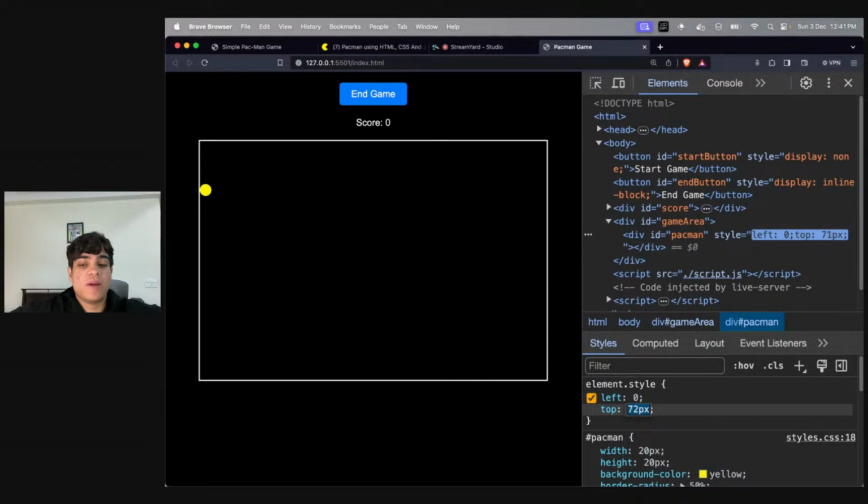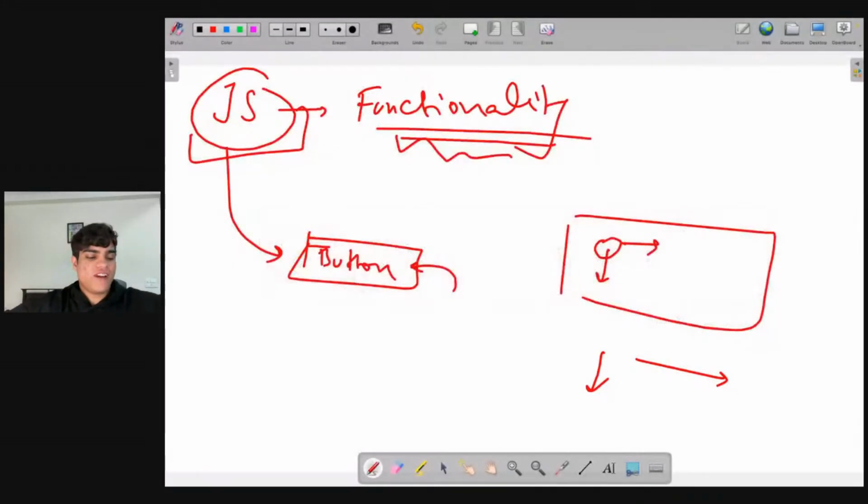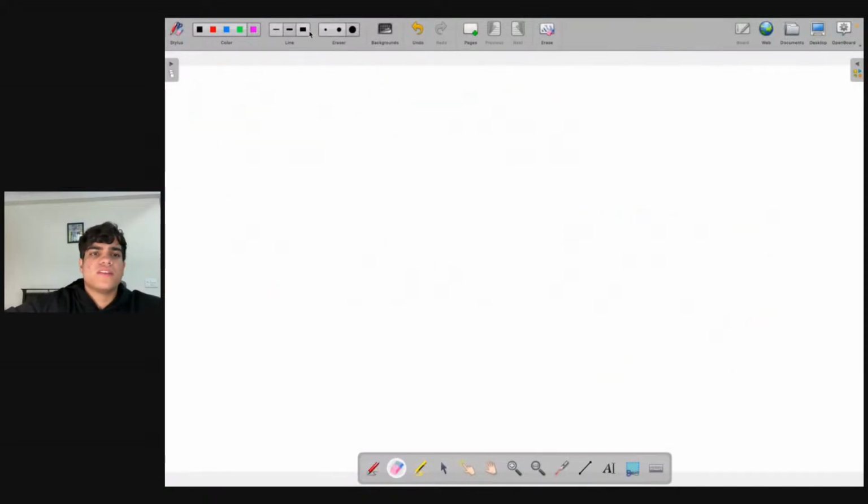See how I'm increasing the top: 65, 75, 80, 100, 110, 120. The more I increase, the more it's going down, right? Similarly, if I'm increasing the left side, it is being shifted to the right. So basically, the logic is that let's say this is my game.